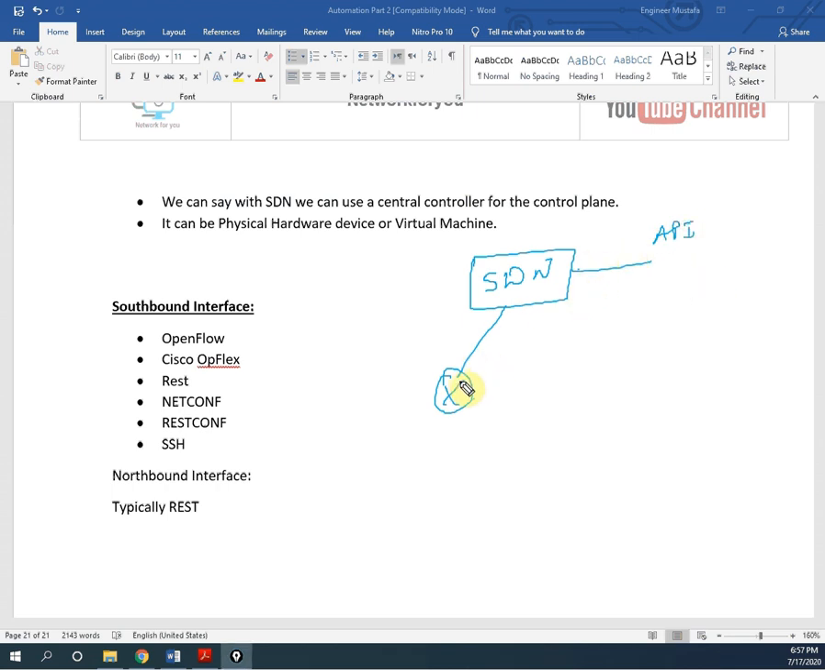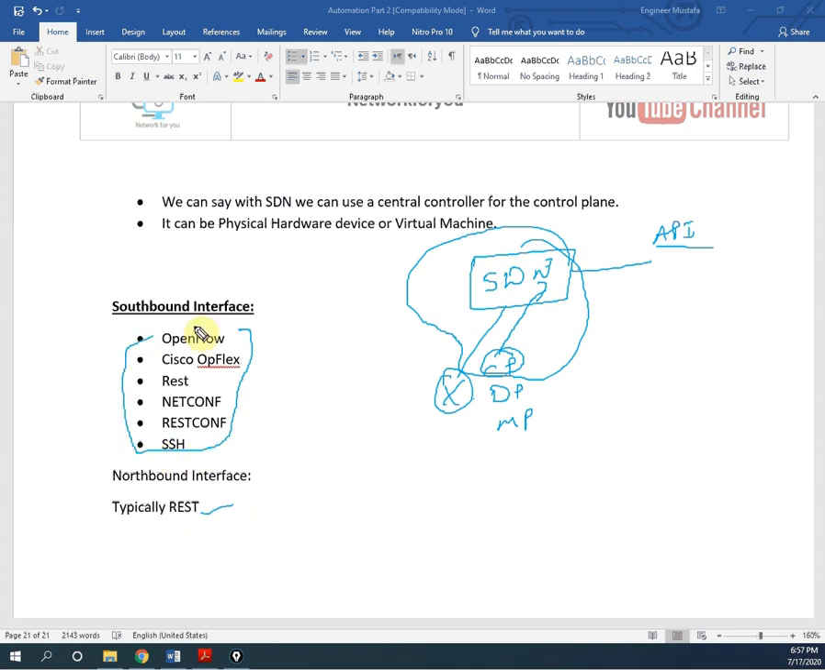Just remember, if you have a router, you will have the control plane, data plane, and the management plane. But when we are using SDN, the software defined network is having this control plane, and it is going to control our routers and switches. And with the help of API, we can get the information from switches and routers by using southbound or northbound. A northbound example is REST, and these are the APIs we use for southbound. So this is a theoretical concept.